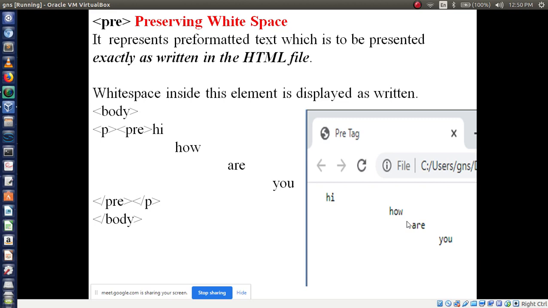Do you have any doubts? Sujit, Akash, Riya, Soumya, tell me one by one.